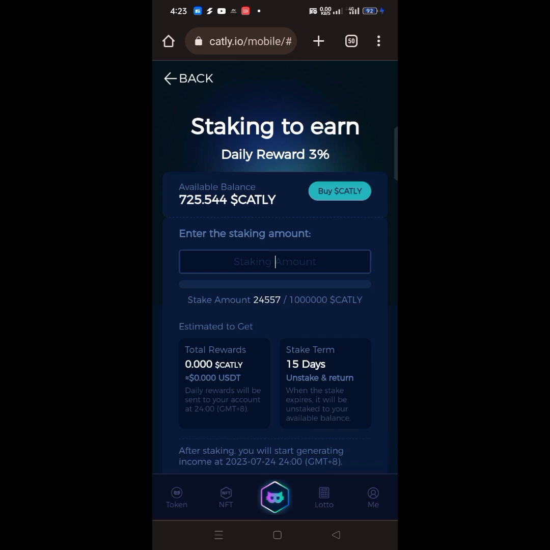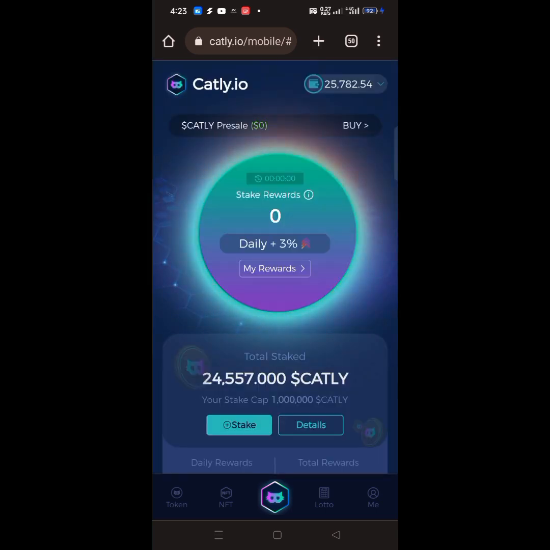Now after this 500 Catly staking, this is where the real money-making side of it comes from. In case you want to be making money just like I'm doing, that is when staking comes to play. So what you have to do is to go ahead and make sure that you buy Catly and then stake it, getting 3% of it every single day. Just imagine getting 3% of $100 every single day. You can imagine how much it's going to be, and that is what I'm actually doing. I used $100 to start it, and you can easily use from $1 to $10, any amount of USDT, to start making money with it.